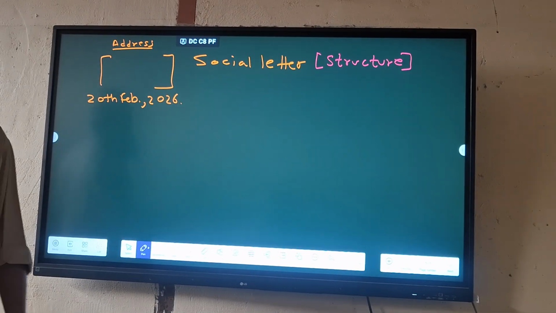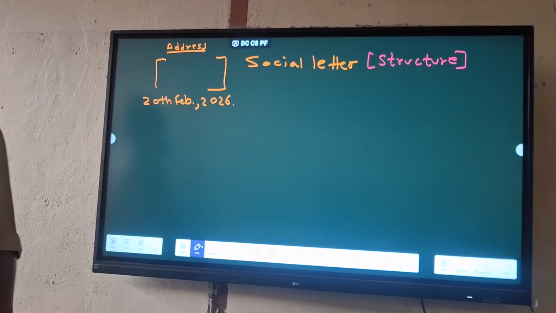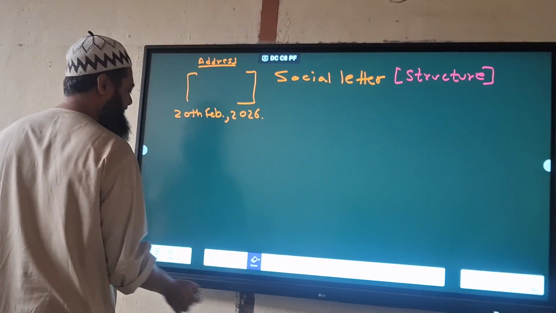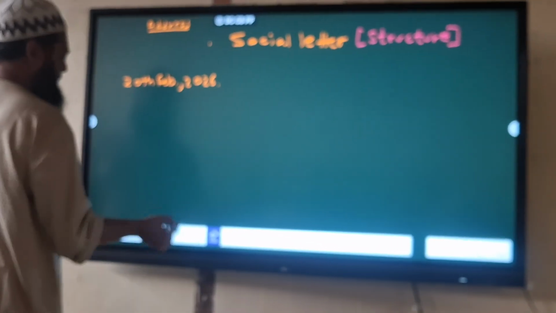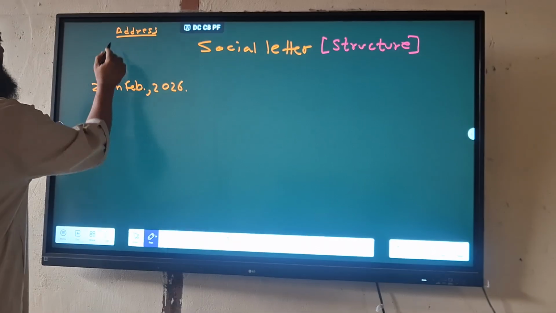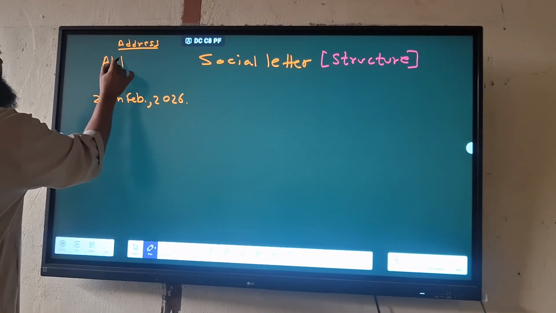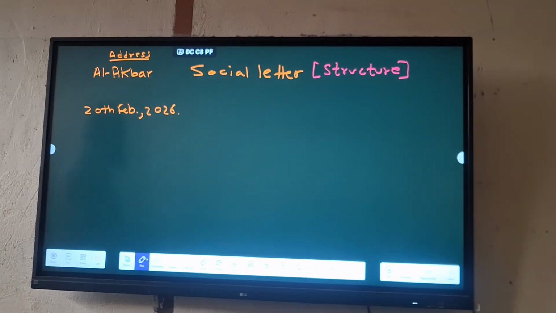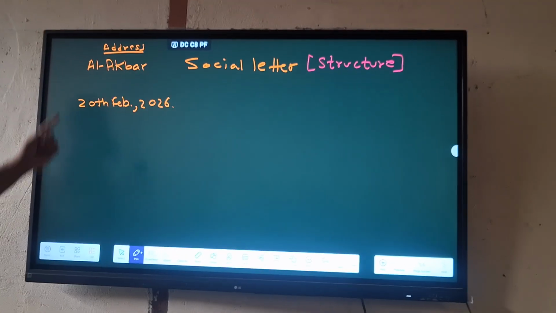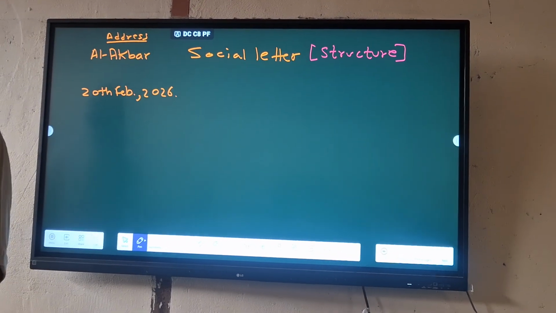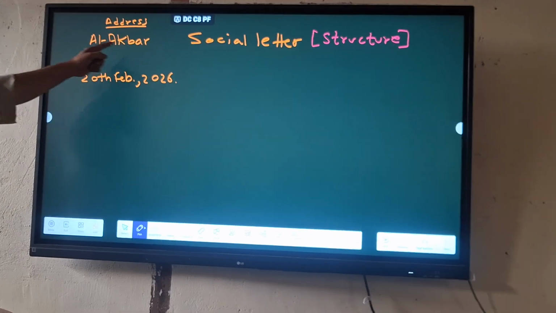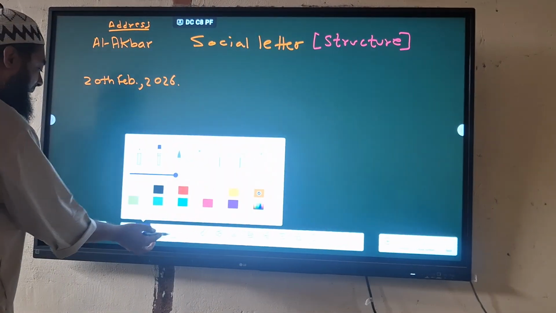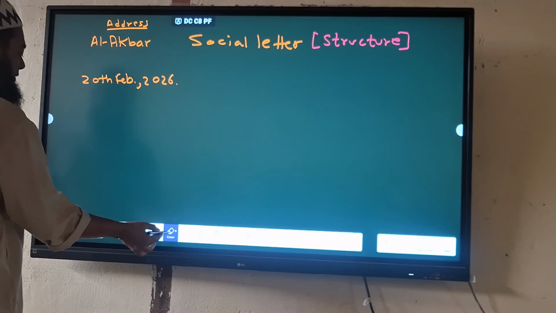For example, if I live in Momin Nagar, in a certain building, I will write here Al Akbar. Or even before that, one thing I missed. I have missed the name. First, it begins with your own name. My name is not there, so I will write it here first.